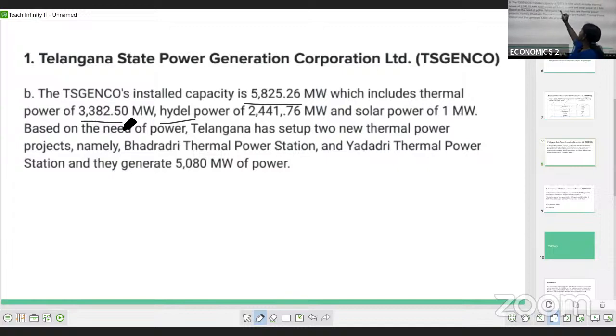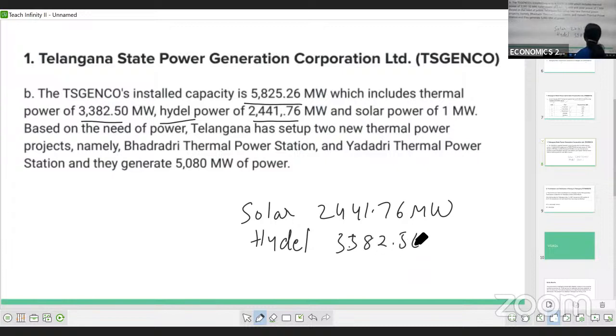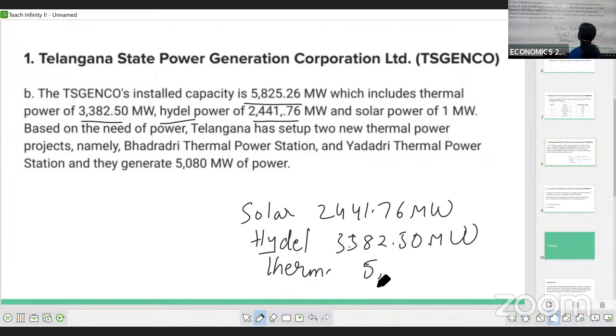And the solar power is 2,441.76 megawatts.